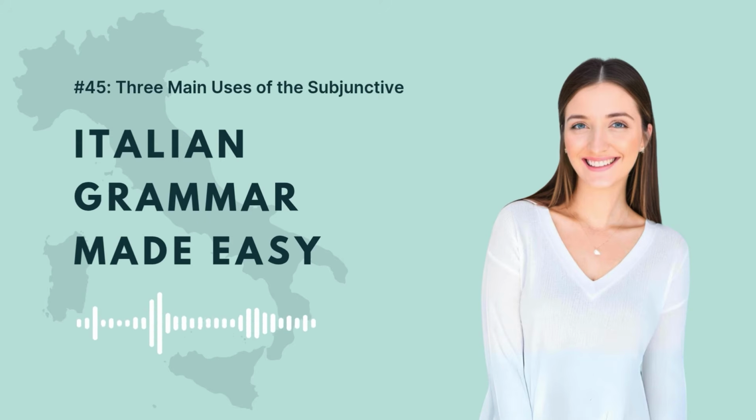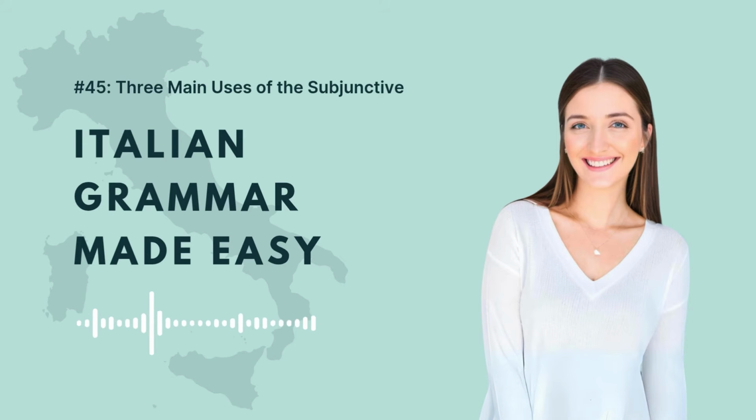So when you see these verbs in the main clause, you know that they are used to indicate an opinion, a doubt, a thought, and so the verb in the dependent clause is going to use the subjunctive.